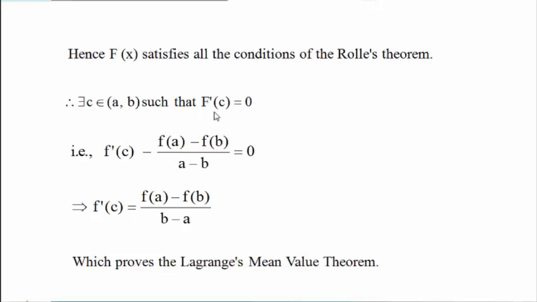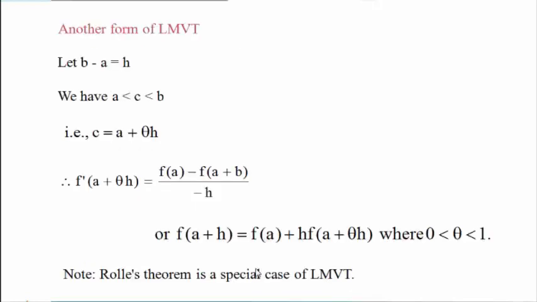We know the function capital F of x, take the derivative, we get this one, and just replace x by C, we get the left hand side. Simplify this one, we get f dash of C equal to f of B minus f of A whole divided by B minus A. So in this way, by constructing function capital F of x and applying Rolle's theorem, we get proof of Lagrange mean value theorem.